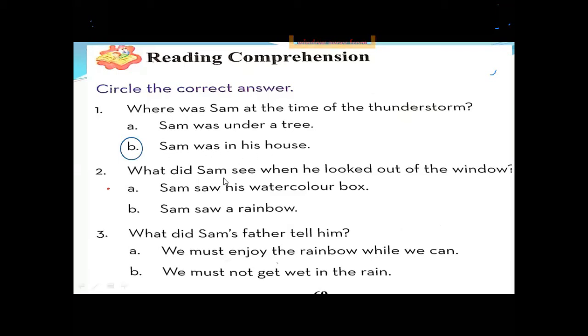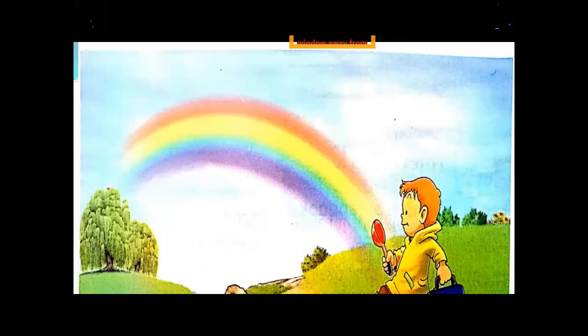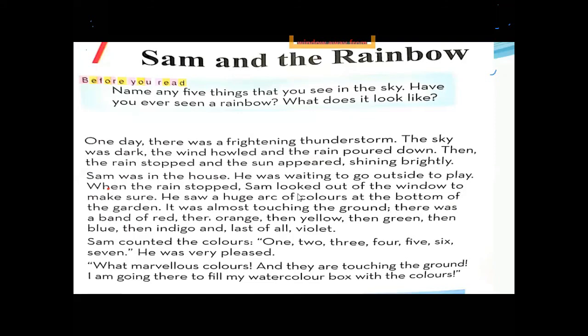What did Sam see when he looked out of the window? A. Sam saw his watercolor box, or B. Sam saw a rainbow. Let's move over here. What did Sam see when he looked out of the window? Here we have the answer.